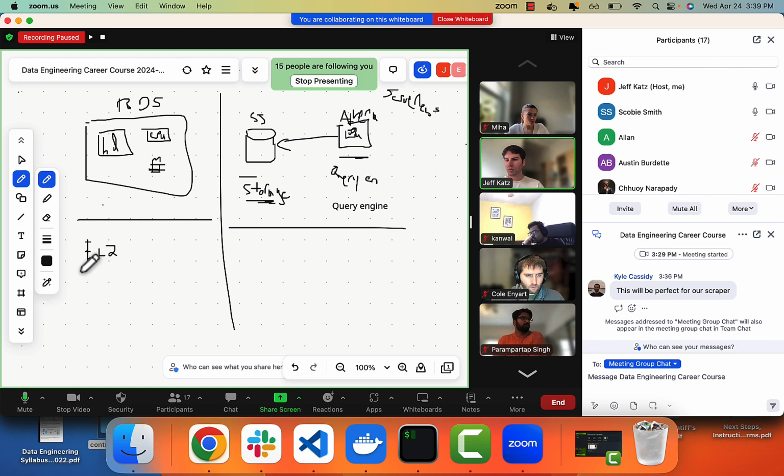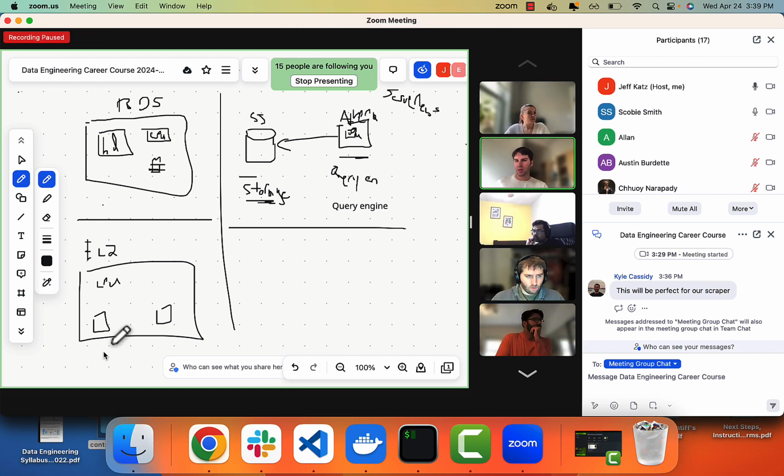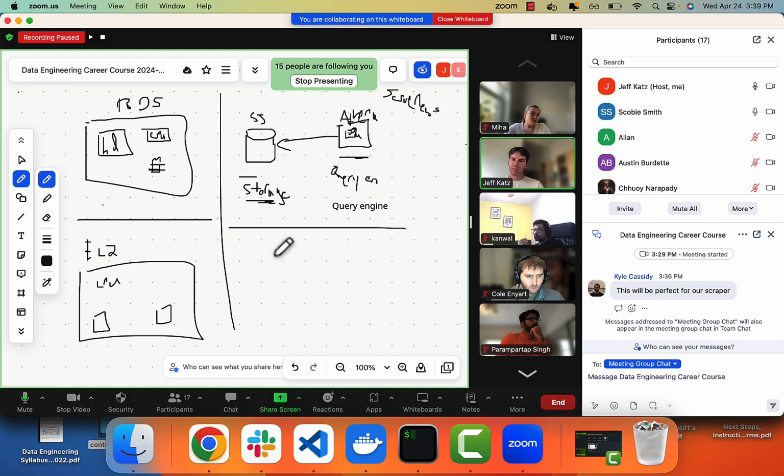Like EC2, you're paying for the compute, obviously. It actually looks like RDS technically is an EC2. It just has some configuration differences, but it's the same thing. You're paying for hard drive, you're paying for CPU, you're paying for memory. And this guy, just like the RDS, is always running, right? You're paying per month. It's just always humming.